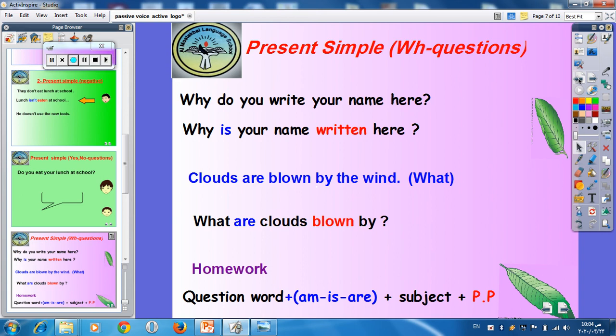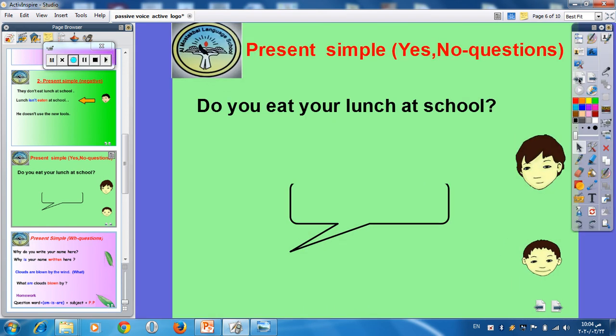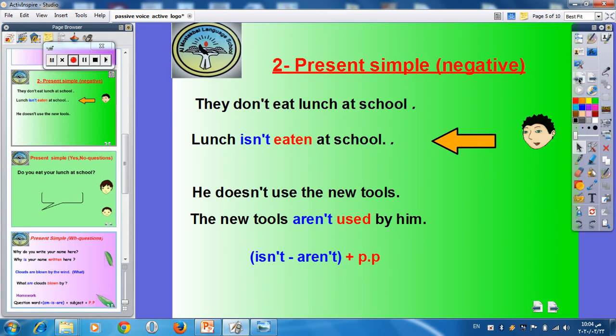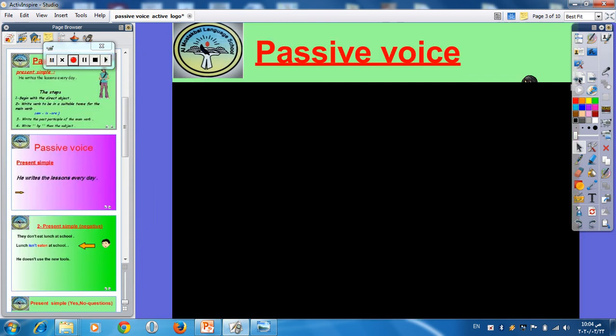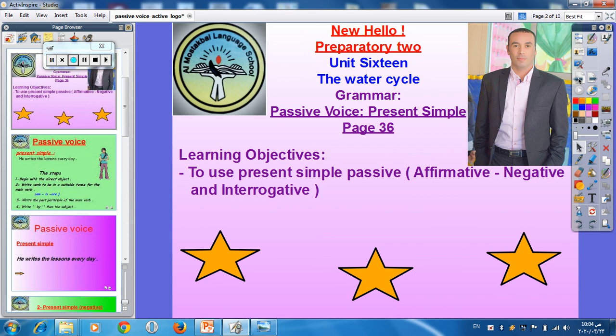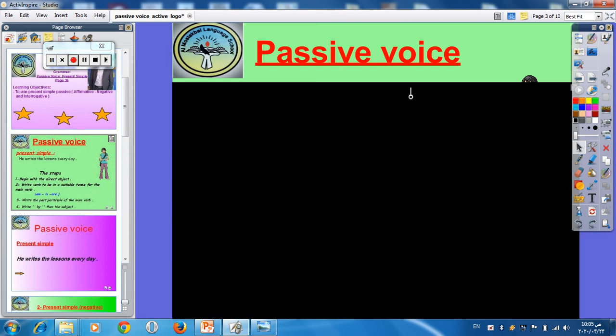the conclusion of the lesson before the homework. Let's go back. I told you that our lesson today is about present simple tense but in passive voice. I promised you to tell you about affirmative, negative, and interrogative, and how to change the present simple into passive. Okay, this is our aim today.